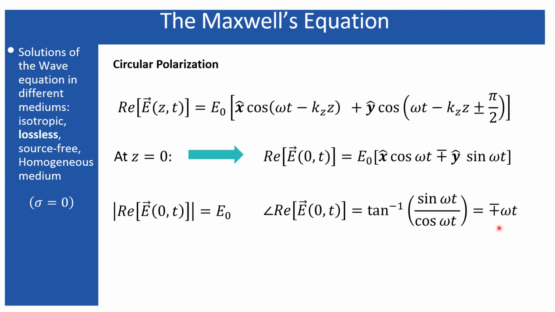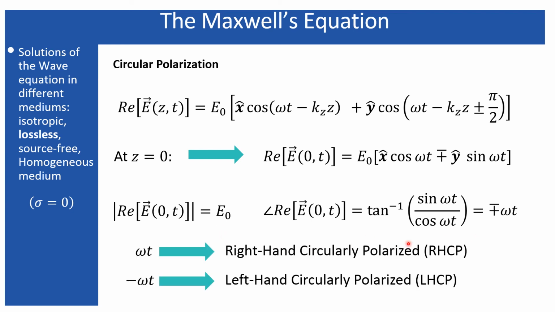What does that mean? As time evolves, the angle of this polarization rotates, because it depends upon time. Since omega t itself represents an angle in radians, as time evolves, this angle also evolves. So the angle rotates while the magnitude E naught stays constant. So it represents a circular motion. Let's see how circular polarization can be visualized.